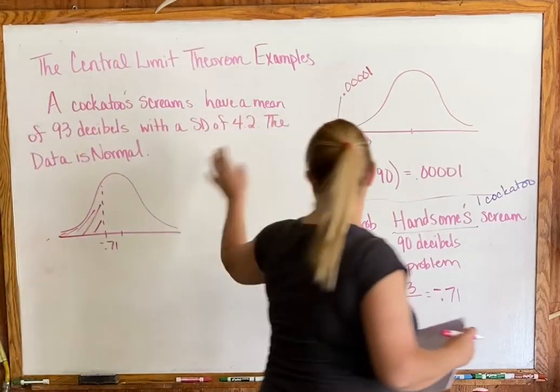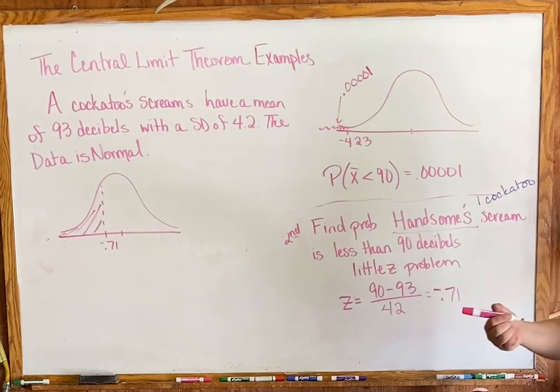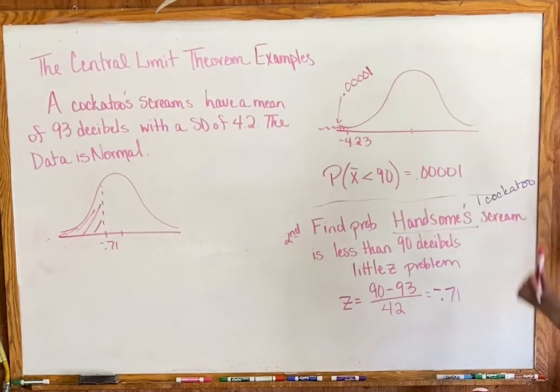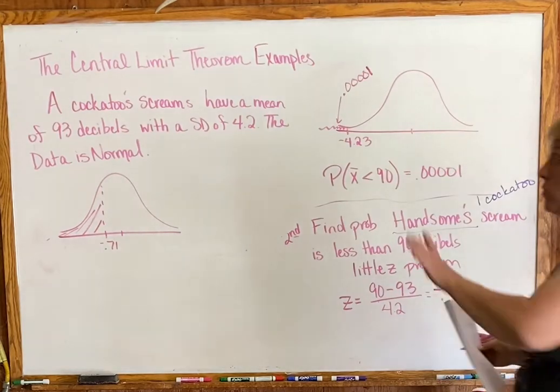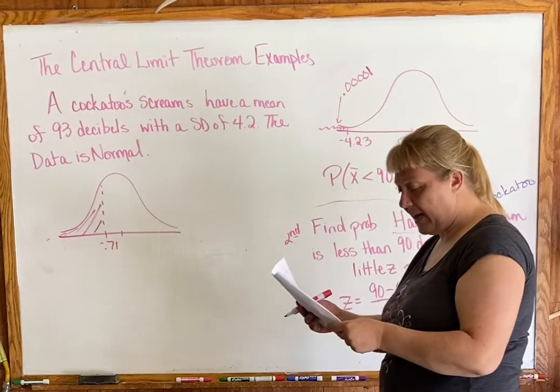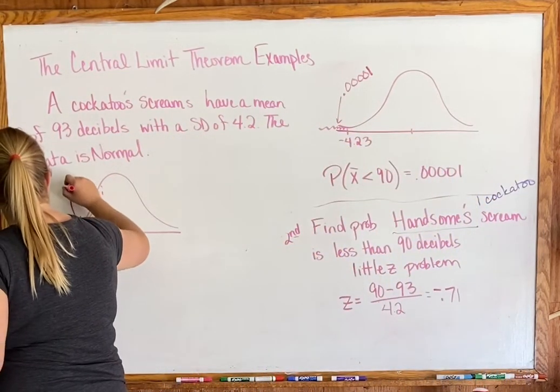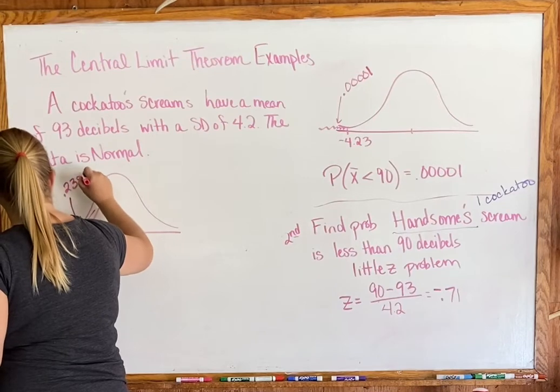So it's still the same idea, but when we're talking about 1 cockatoo versus 35, things change. The z-scores definitely are affected by that. Remember your normal CDF: go from negative 10,000 up to negative 0.71, and you should get 0.2389.